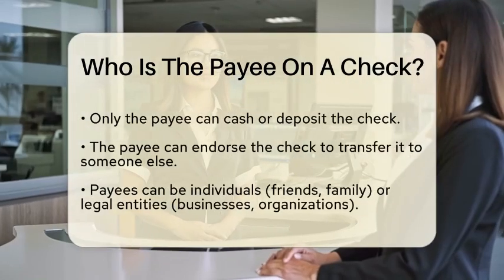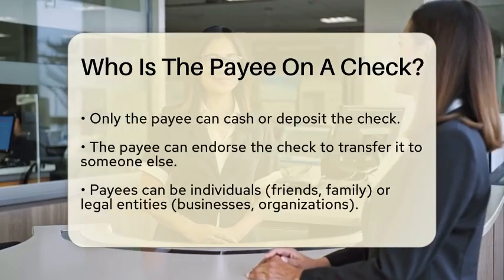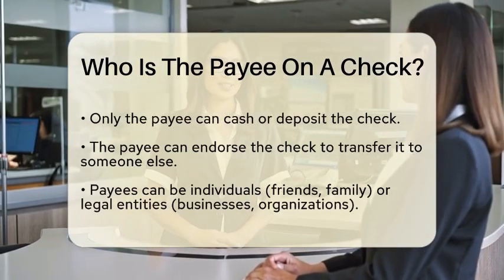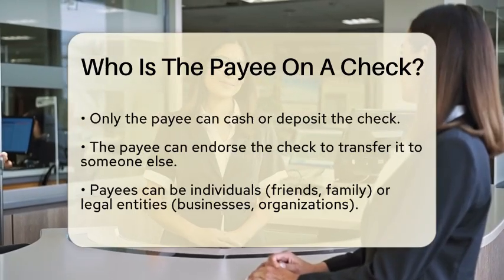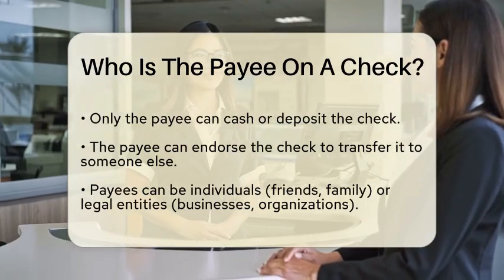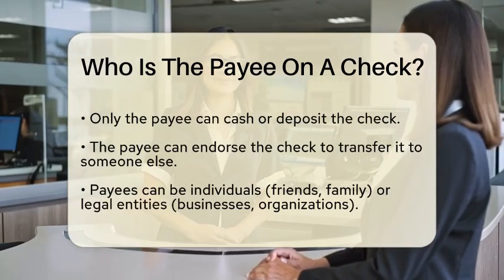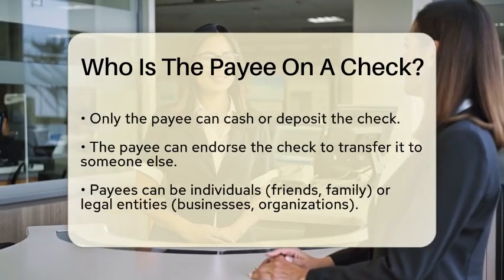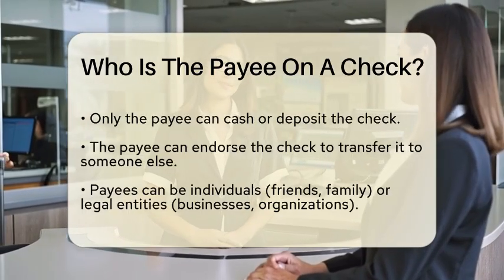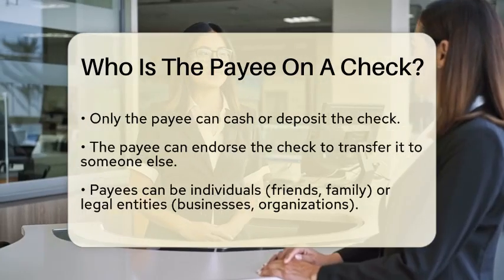If the payee wants to transfer the check to someone else, they can endorse it, allowing another person to cash or deposit it. The payee can be a natural person, like a friend or family member, or a legal entity, such as a business or organization. For example, if you are paying your rent, you would write your landlord's name as the payee.